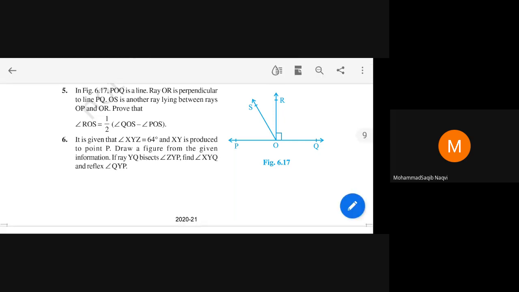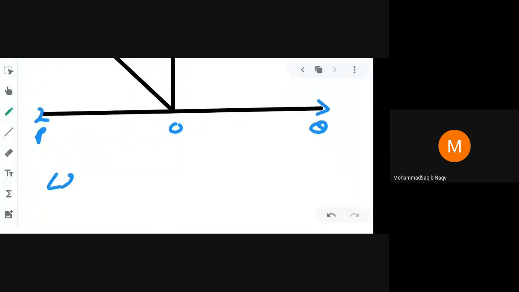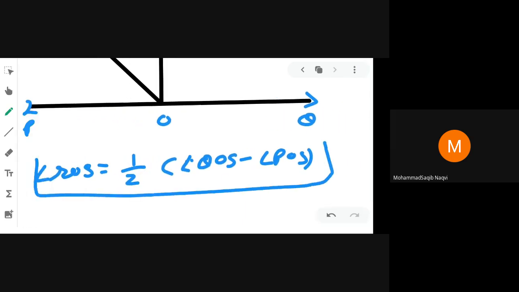First we are drawing the figure. It is line POQ, it is one perpendicular line and it is one another ray. It is POQ, it is R and it is S. We have to prove this, right? How can you prove? You can see.